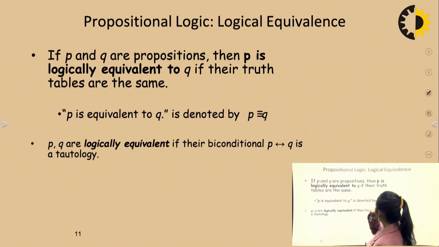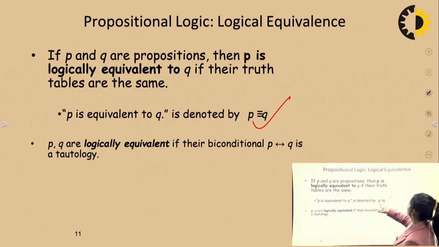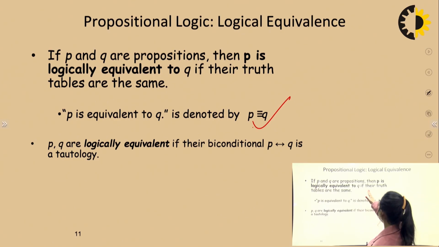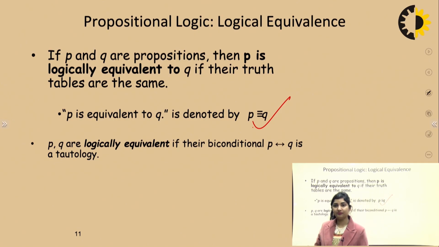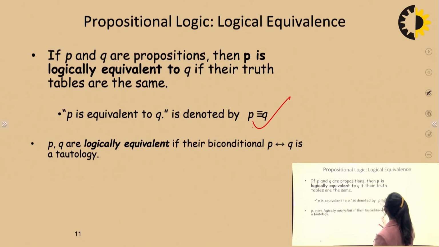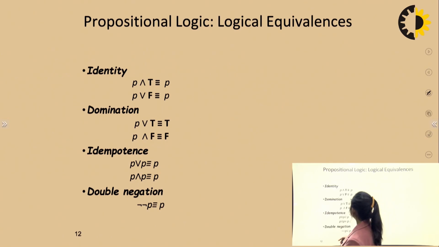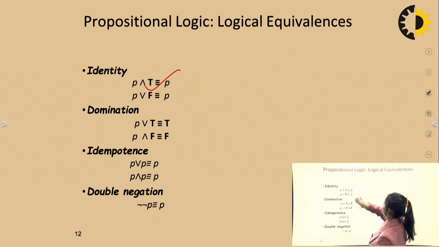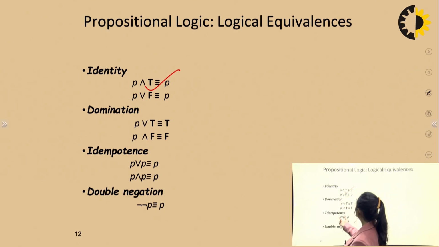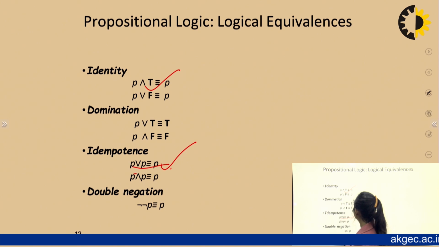Now, logically equivalent. What do you understand by this? This is the symbol of logically equivalent. So if P and Q are propositions, then P is logically equivalent to Q if the truth tables are the same. So if we have the same truth table, then we say that they are logically equivalent. P and Q are logically equivalent if their biconditional is a tautology. Then we have these identities, right? P conjunction with false, you have domination. Idempotent is that P union P, you have P itself. Double negation, the negation of a negation is the proposition itself, right?